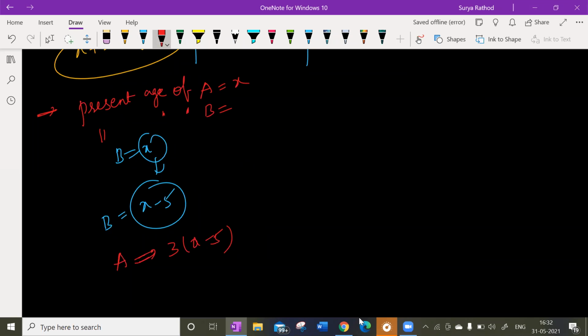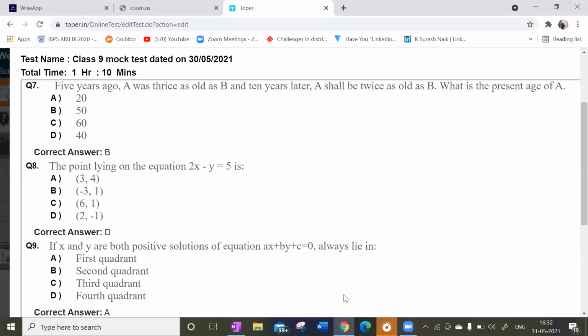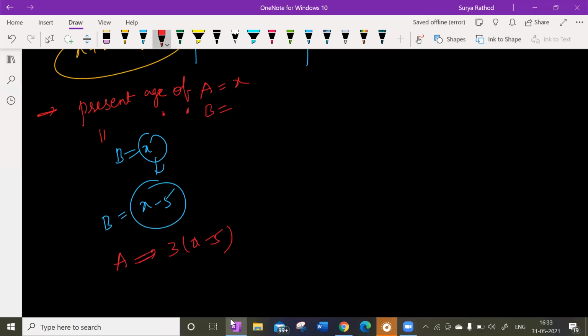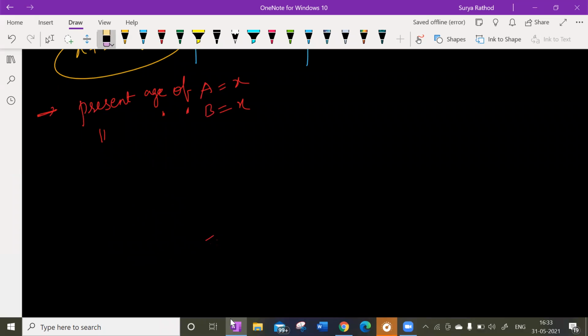Sir, why? If you take a variable, we can take it as X only. One second. Both we will take X. If you take both X, now you tell me, very simple.